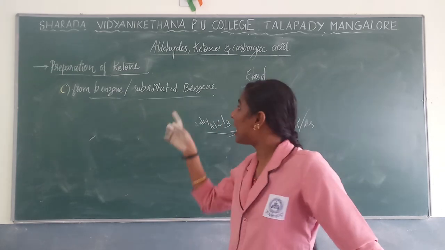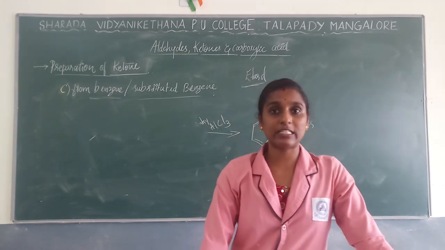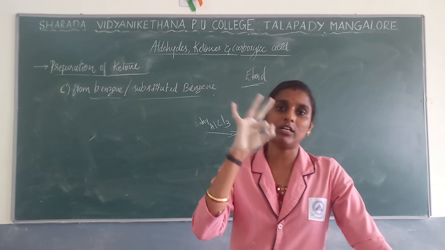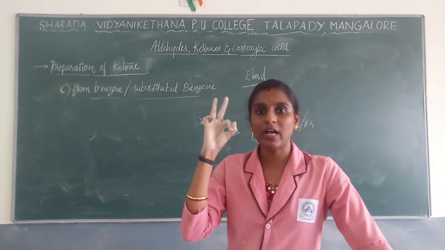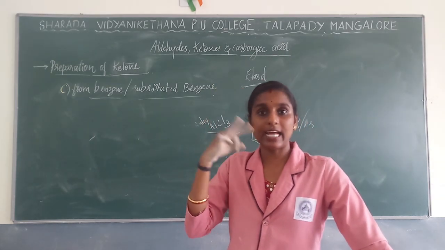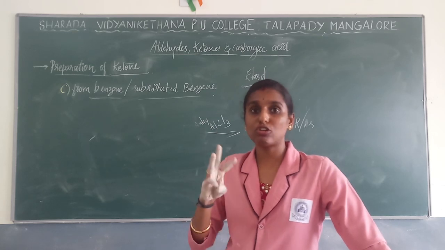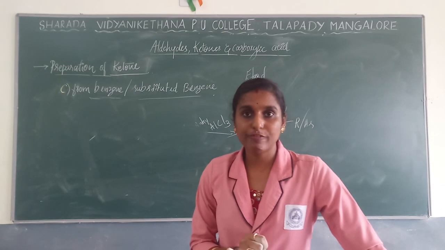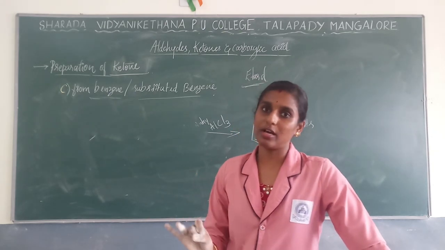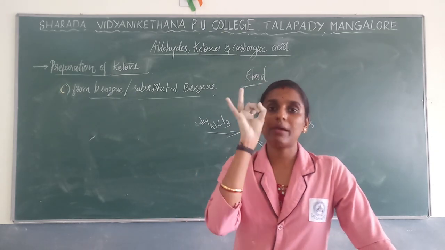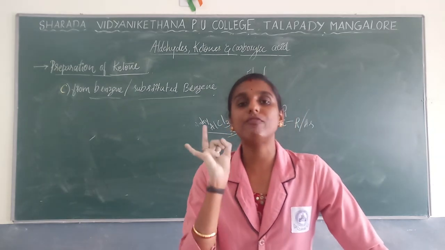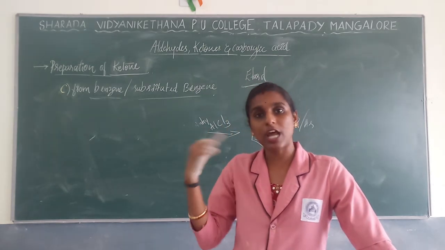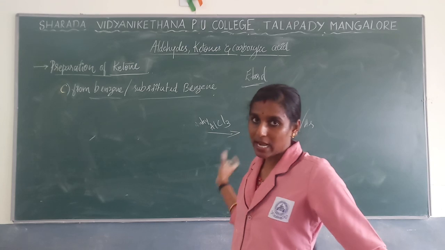Next we have studied the preparation of ketones. There are 3 reactions you have learned. The first reaction uses acid chloride, where we utilized Grignard reagent to get the product. In the same way, by using nitriles, there also the Grignard reagent we have utilized. On hydrolysis we have got ketone as a product.